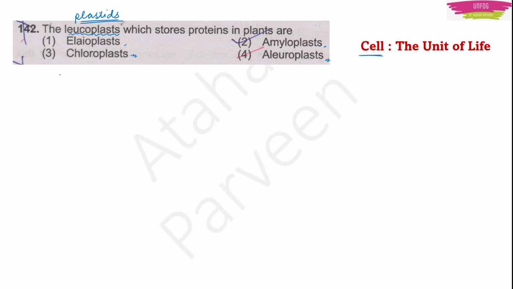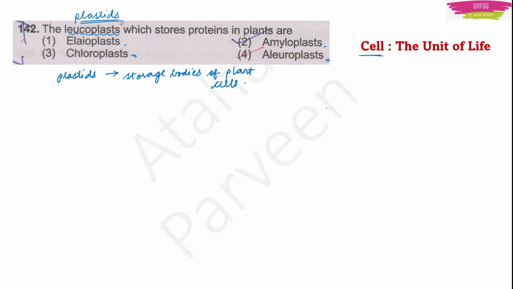So first we have to know what are plastids, right? These plastids are nothing but storage bodies of the plant cells. They are cell organelles that will store different substances in plant cells.